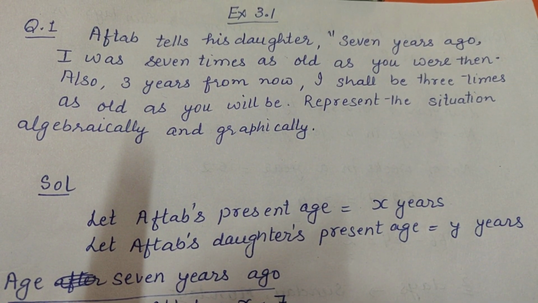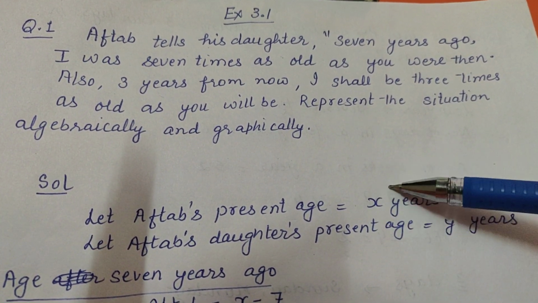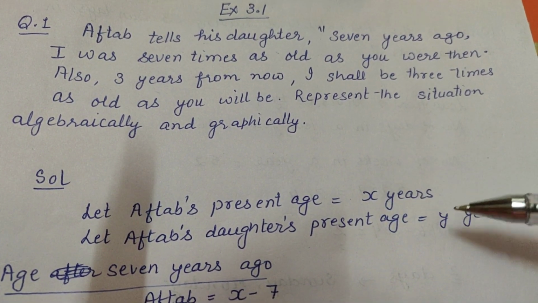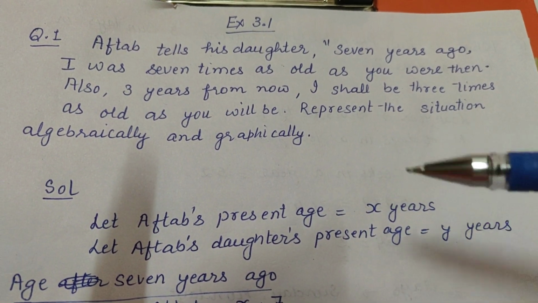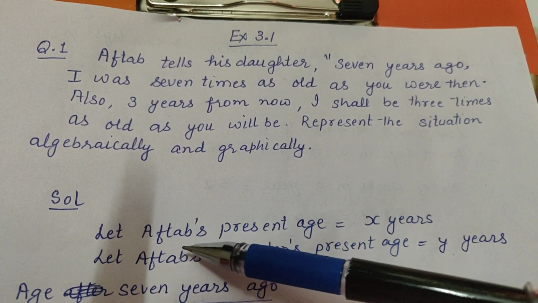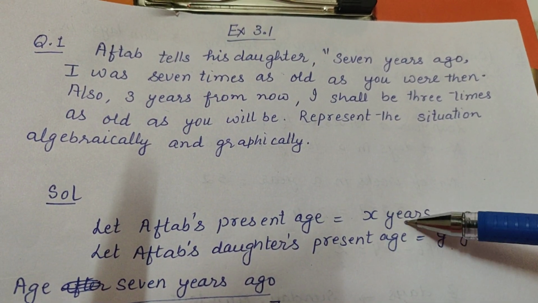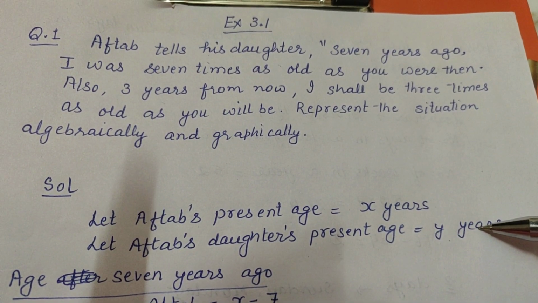They directly start making the equation, which is absolutely wrong. Unless you tell what variable X is representing and what variable Y is representing, your equation does not make any sense at all, children. Okay, so we'll do like this. Let Aftab's present age be X years and Aftab's daughter's present age be Y years.